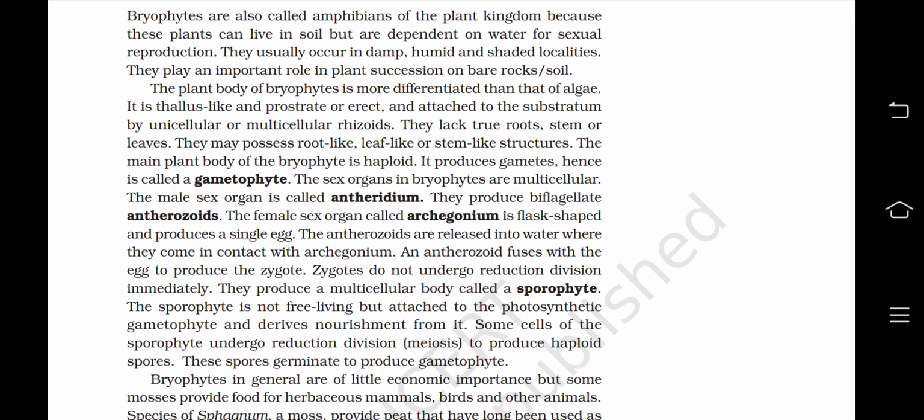The antherozoids are released into water where they come in contact with the archegonium. An antherozoid fuses with the egg to produce the zygote. Zygotes do not undergo reduction division immediately. They produce a multicellular body called a sporophyte. The sporophyte is not free living but attached to the photosynthetic gametophyte and derives nourishment from it. Some cells of the sporophyte undergo reduction division or meiosis to produce haploid spores. These spores germinate to produce gametophyte.